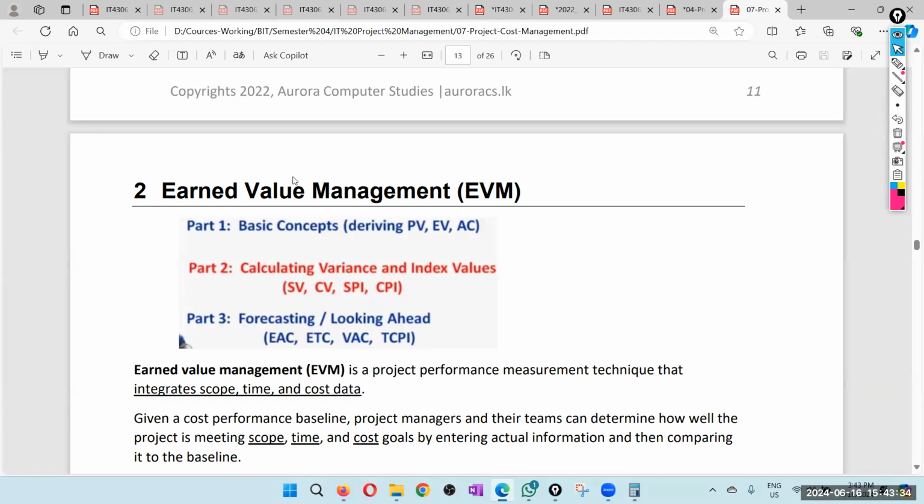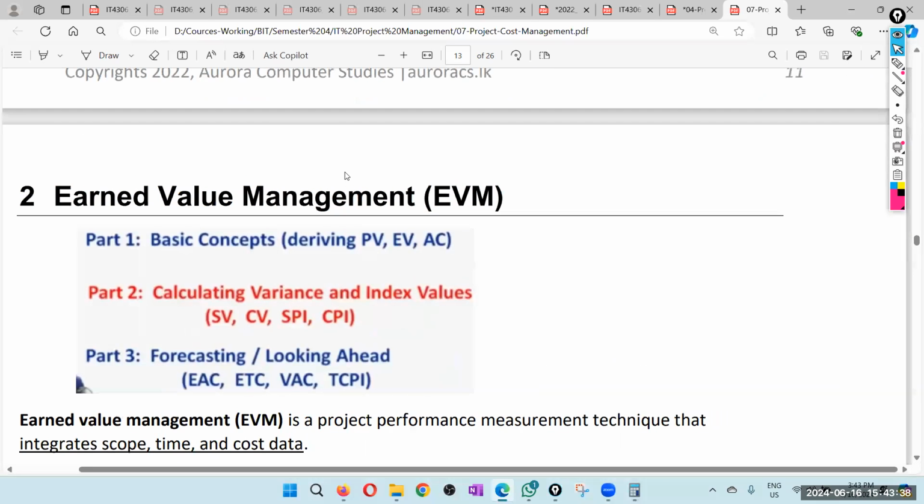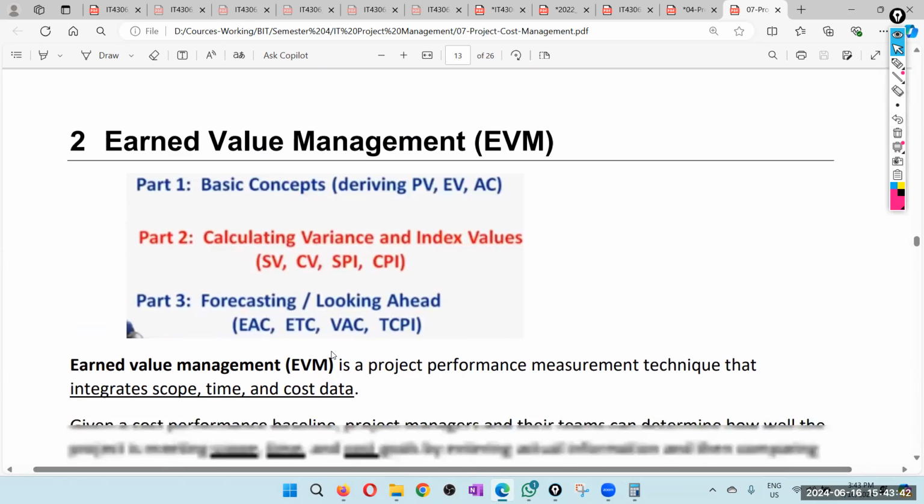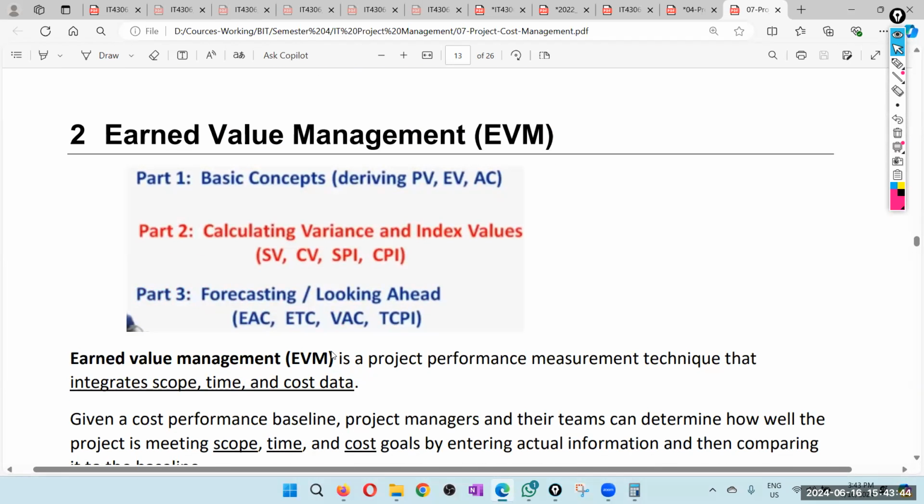Earned value management. Okay, so this is a little bit serious stuff. You need to be very serious, very attentive if you want to understand these concepts. One of the hardest areas to understand when it comes to project management.